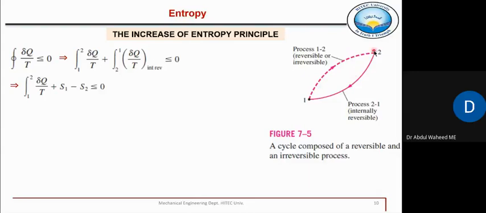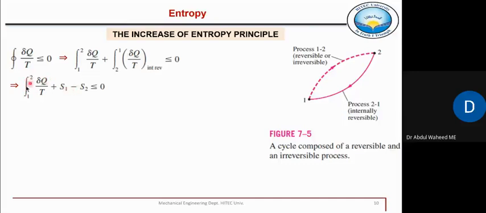Final minus initial, because this del q by t represents change in entropy and it is a reversible path which we can trace and which we can solve, right? Whose equation can be solved. We know how this q is changing with respect to temperature because the equation of this path is known, can be known if it is fully reversible. So that's why it is written as, what is this change from 2 to 1? Final minus initial, means S1 minus S2. So this equation is written like this.